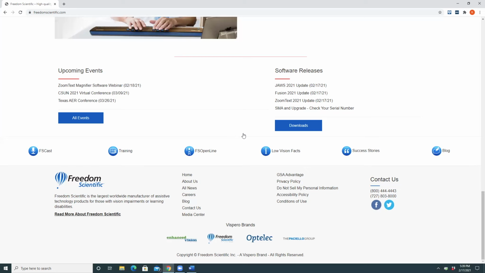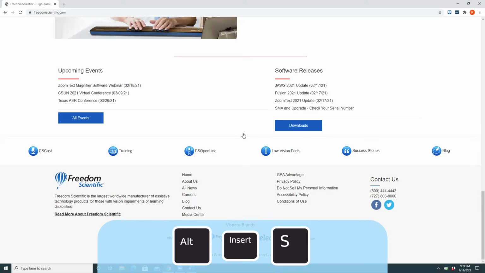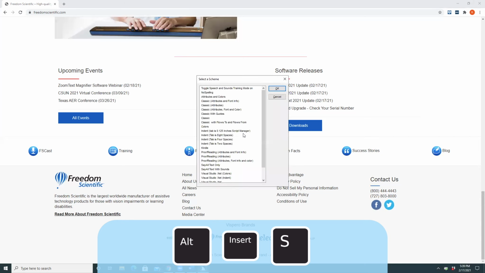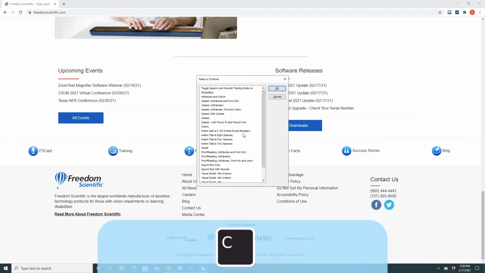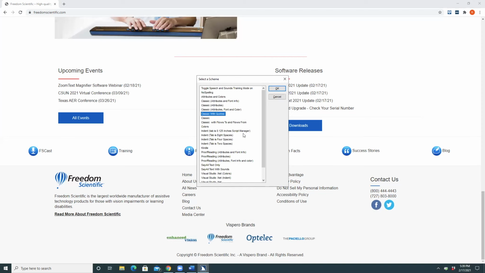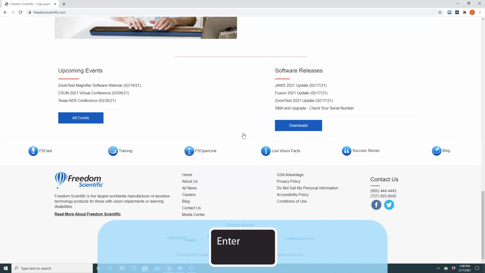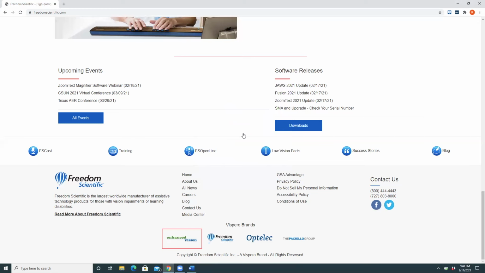I'm going to bring up the schemes list again and switch it back to classic. So I'm going to press Alt, Insert S. Select the scheme dialog. List view. Web rent a crowd. And now I'm going to press C until I find classic, and I'll switch it back to its default behavior. Classic with quotes. Classic, 8 of 25. And I'll press Enter. Switch to scheme classic. Link graphic enhanced vision. And now JAWS has switched back to its normal behavior.